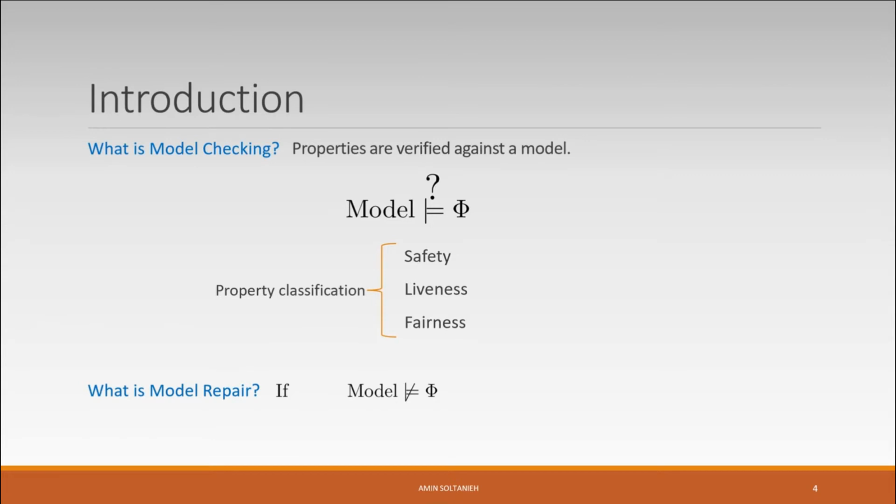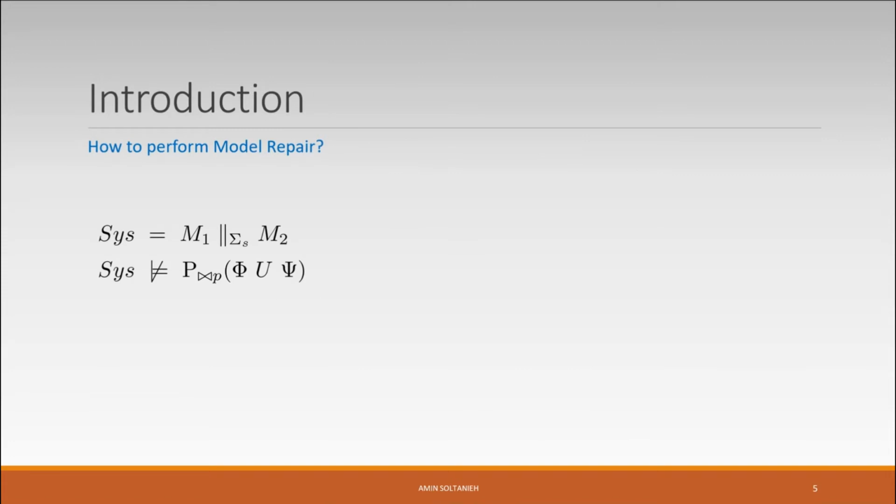What is model repair? Assume that our model doesn't satisfy a certain property phi. Sometimes it is possible to modify the model such that the repaired model, the modified model, satisfies this property phi. There are different model repair algorithms proposed in different papers. So how can we perform model repair?